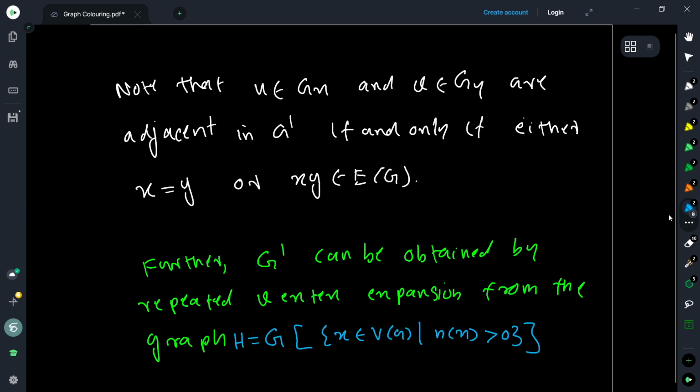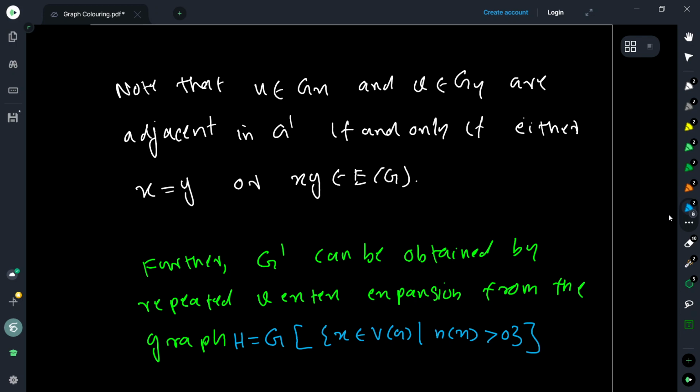Right? So we note that if u is in G_x and v is in G_y, they are adjacent in G' if and only if either x equals y, in which case they are adjacent, or xy is an edge, in which case we are going to make them adjacent. Because when x equals y, it's part of the clique, so they are adjacent. And if x and y are adjacent, it's part of the biclique, the complete bipartite graph we are introducing between them as the join. So therefore they are also adjacent.